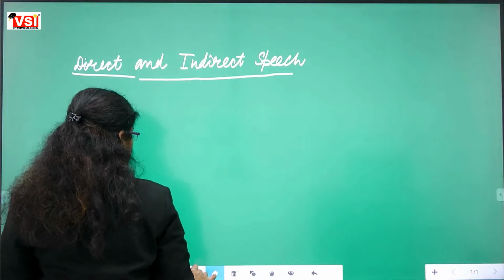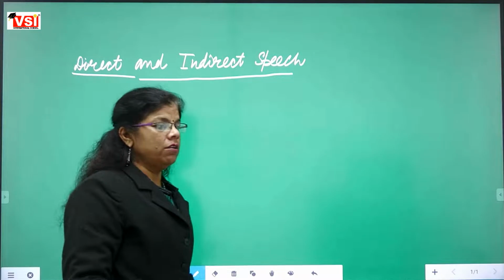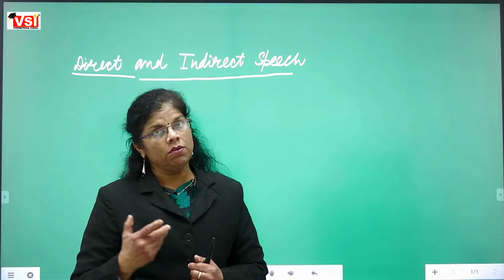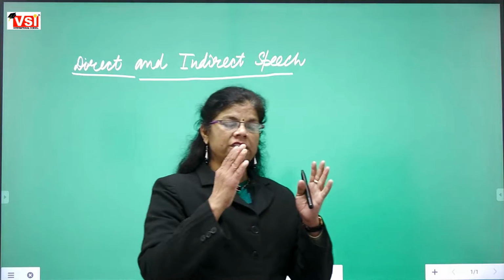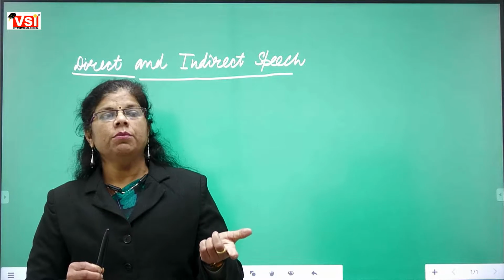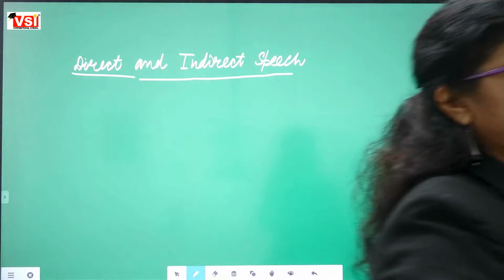in the class yesterday already, that what kind of sentences are called direct speech sentences and what kind of sentences are called indirect speech sentences. Direct speech, when the sentence contains the actual words of the speaker, then it will be called direct speech sentence.